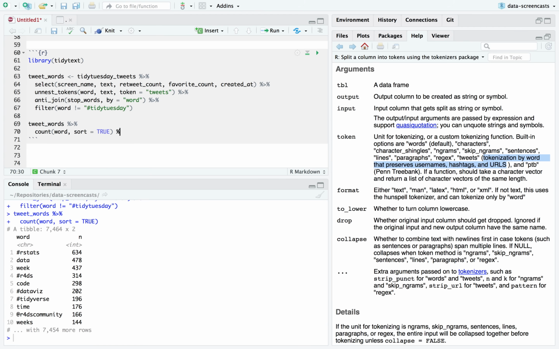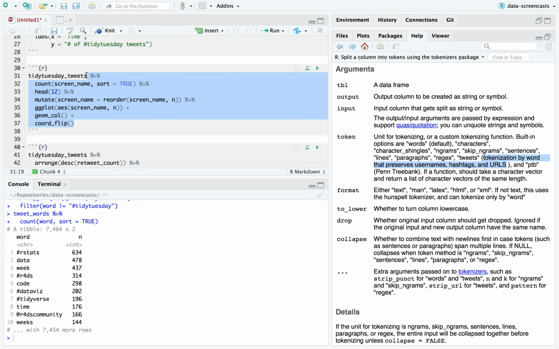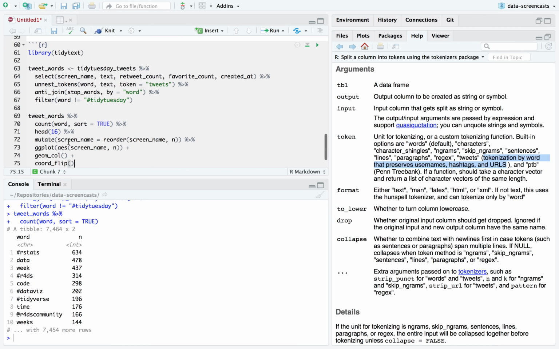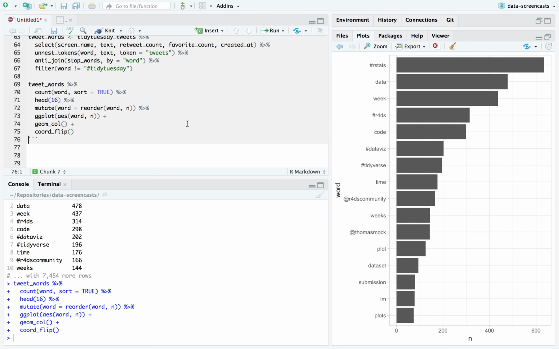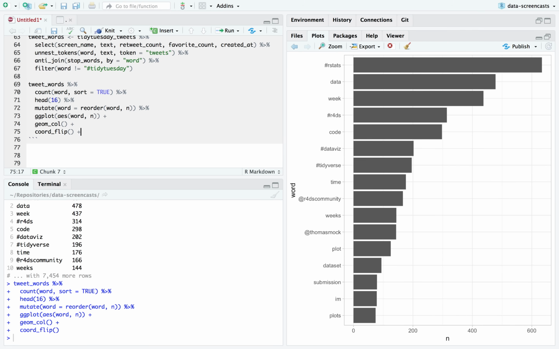Okay, so this is the kind of graph I'd usually want to show. Like I said before, I really want some kind of shortcut for this pattern, but until I have it, I'm going to copy an earlier case where I visualized a bar plot and say most common words in Tidy Tuesday tweets.